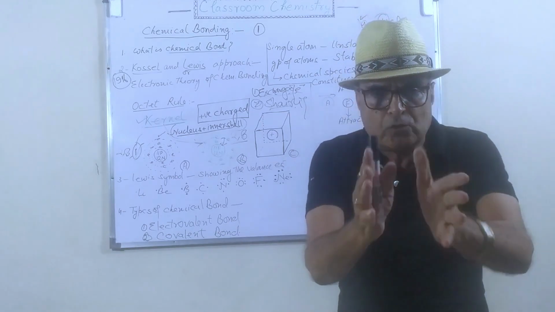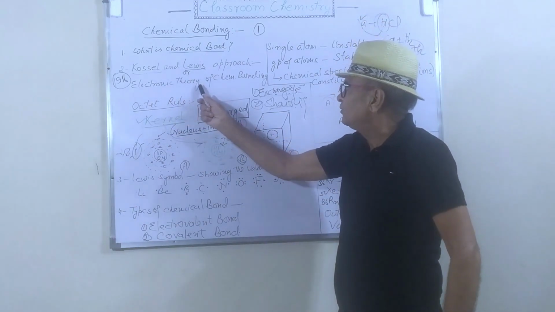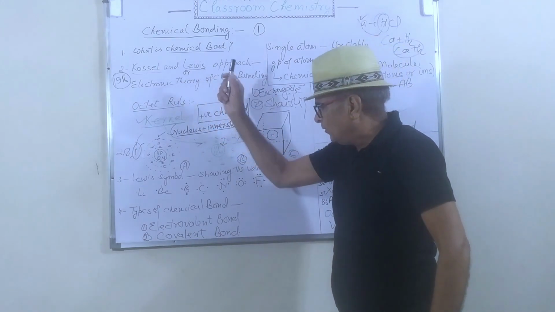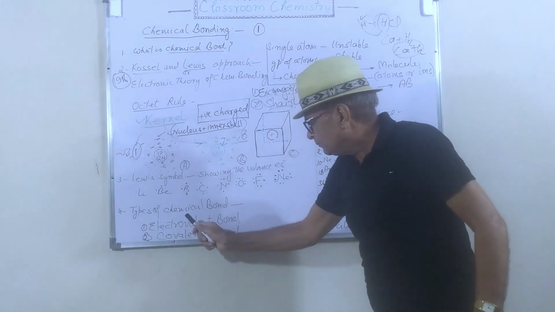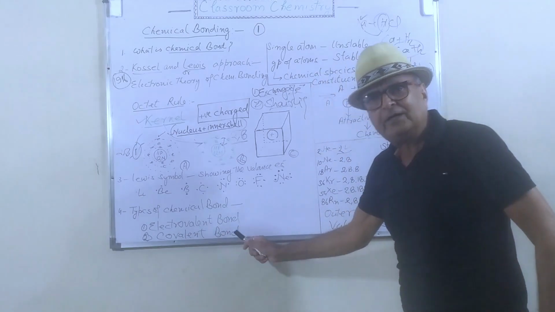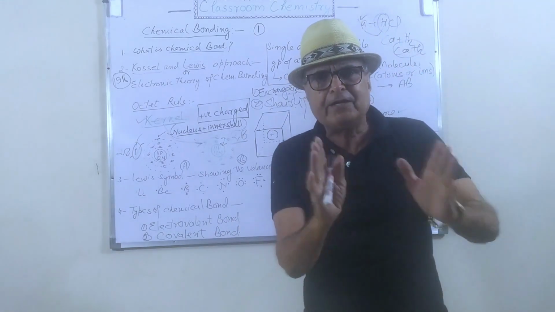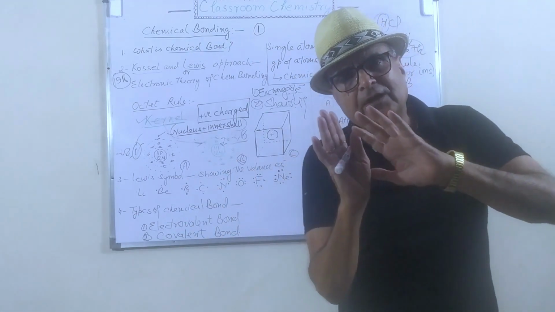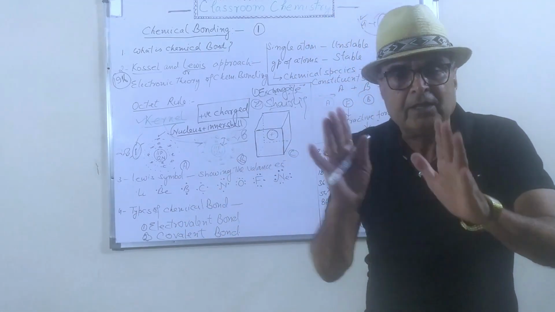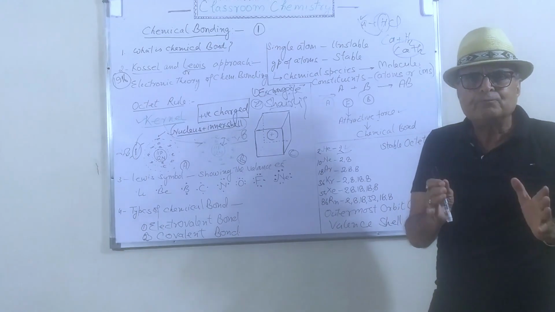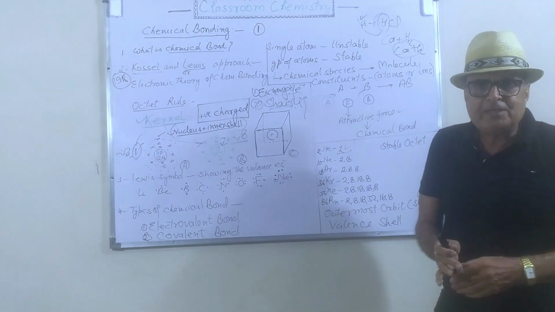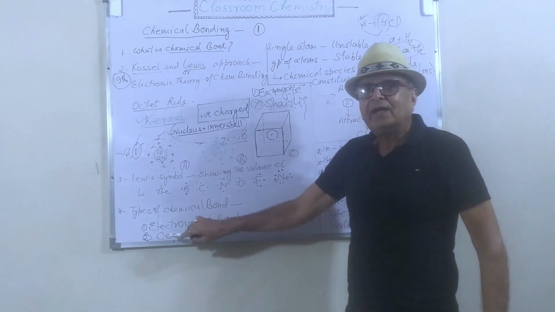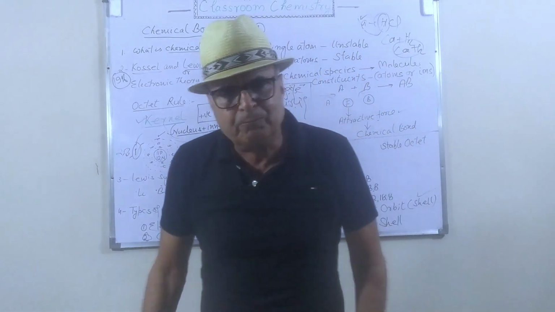So their approach is called the electronic theory of chemical bonding. According to this theory, the bonds are of two types, the electrovalent and the covalent bond. There may also be hydrogen bonding, metallic bonding, and bonding by the coordinate bond, but those are different topics. Here in this topic, I will tell you about the electrovalent bond and the covalent bond.